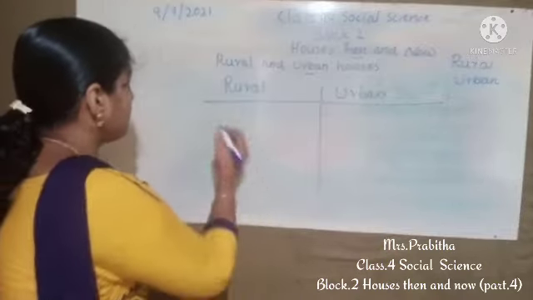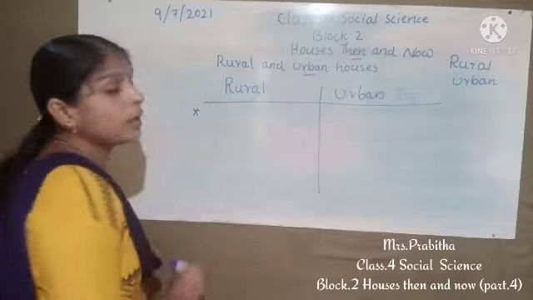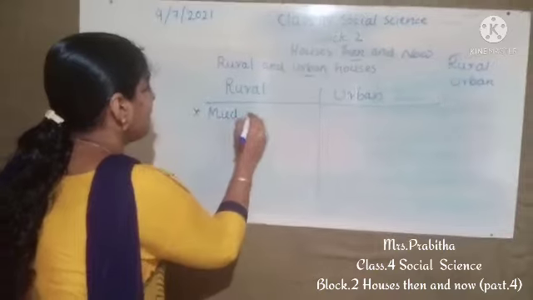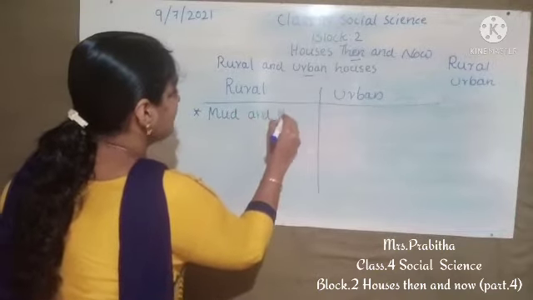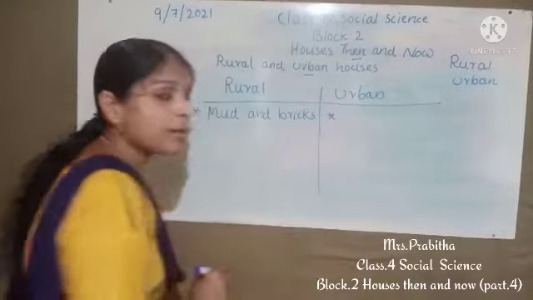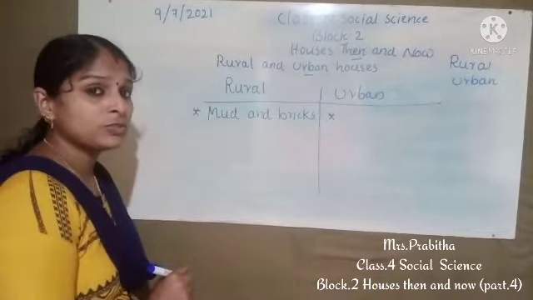Yes, we can find that earlier rural houses are built of mud and bricks. So in the case of urban houses, what are the materials used, children?